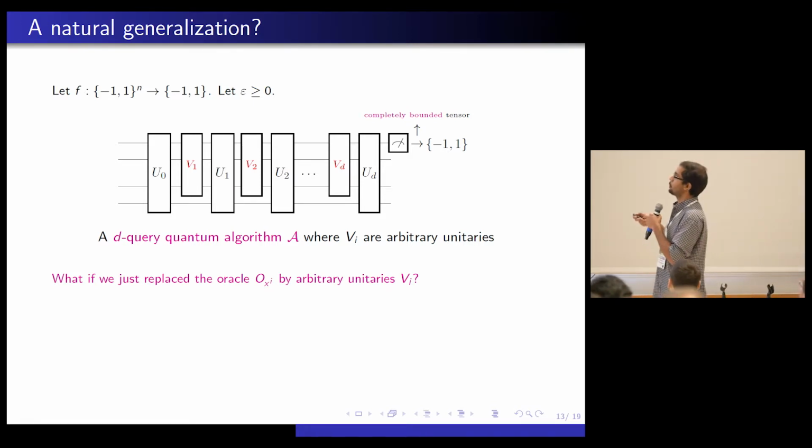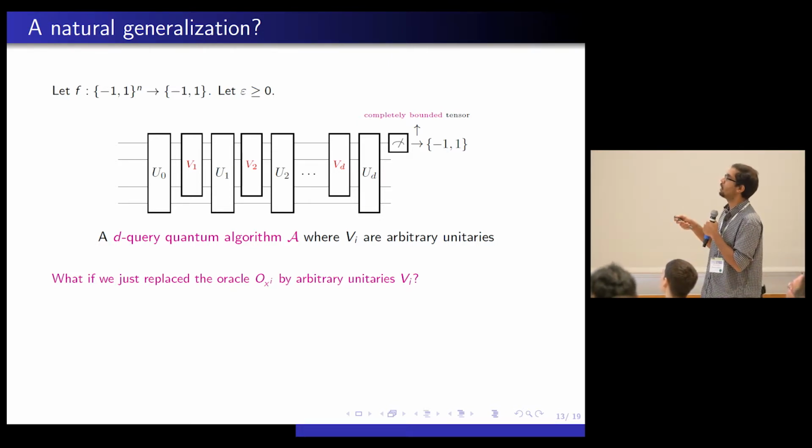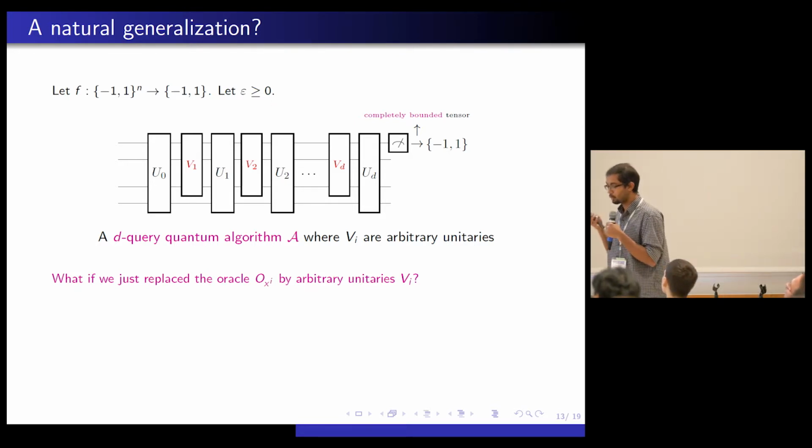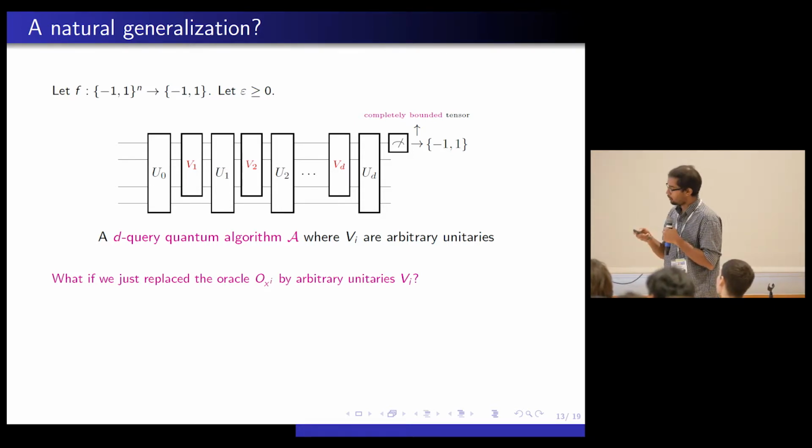You can do whatever you like. So this is what we did. So look at a d-query quantum algorithm, and I'm just going to say it's unitary, another unitary, another unitary. It keeps going on. But of course, if we want this quantum algorithm to do something interesting, we have to enforce some conditions on it.